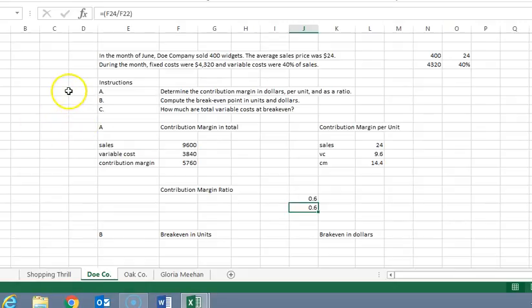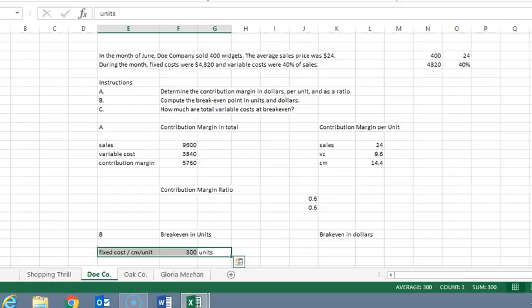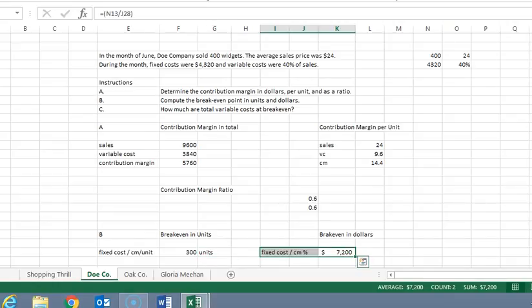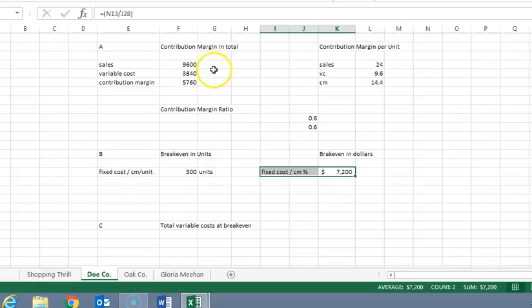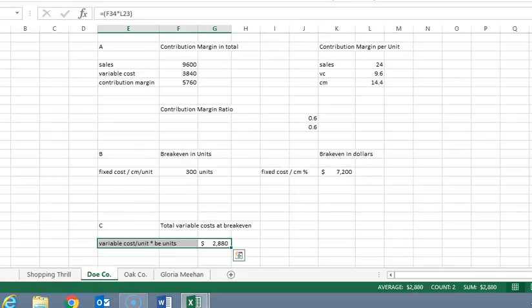Next they want the break-even in units. Well, the break-even in units is going to be equal to the fixed cost divided by contribution margin per unit. And so that would be 300 units. If I want it in dollars, then it would be fixed cost divided by contribution margin percentage. And the answer then would be 7,200. Total variable costs, well, that is simply variable cost per unit times the break-even units of 300, and total variable cost then would be 2,880.